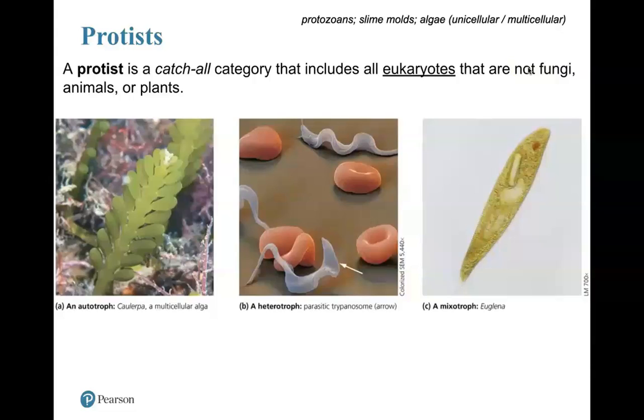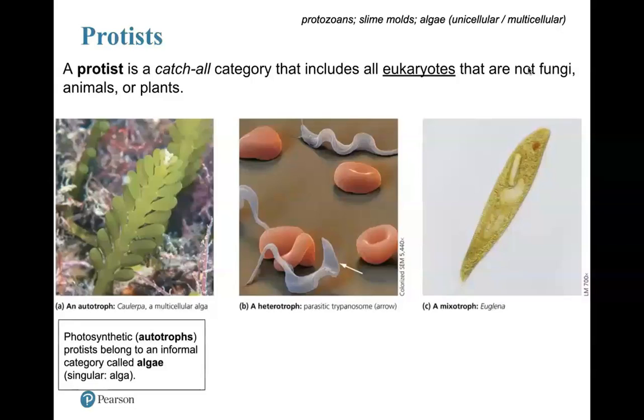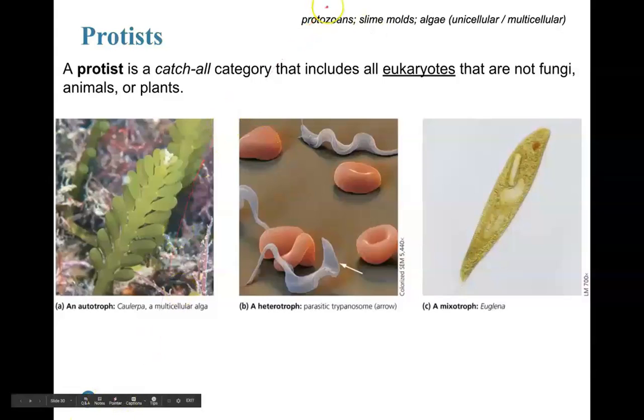Here I have a couple of different protists that I'd like to show you guys, and the way that this lecture is going to flow is basically the different classifications of protists. So let me get my pointer here before I continue on. So protozoans are going to get hit up first. These are all types of protists. Protozoans will come up first, then I'll do slime molds, then I'll cover algae at the end, both unicellular and multicellular. Algae is a protist, not a plant, as many students tend to believe.